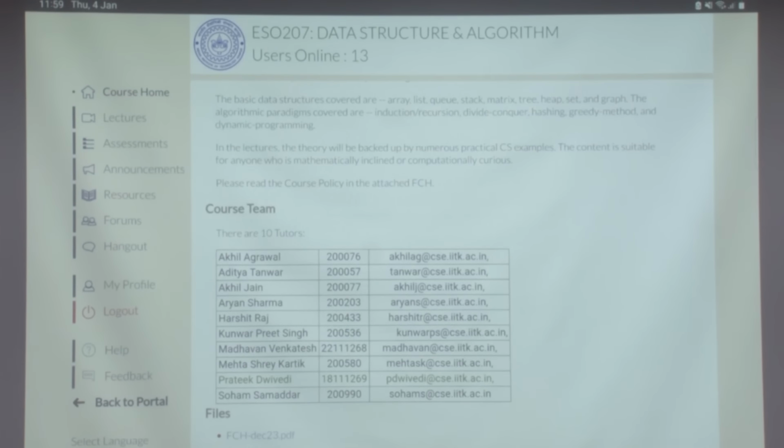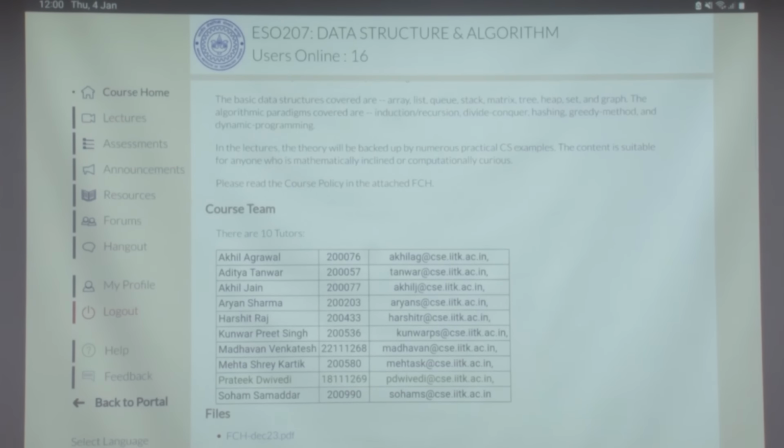Tutors will be responsible for grading your assessments, all assignments, exams, and so on. As I said, we have around 160 students. We can go up to 240. Even 240 will be fine, I think, because we have enough lab space. Up to 240, but beyond that, I won't allow.